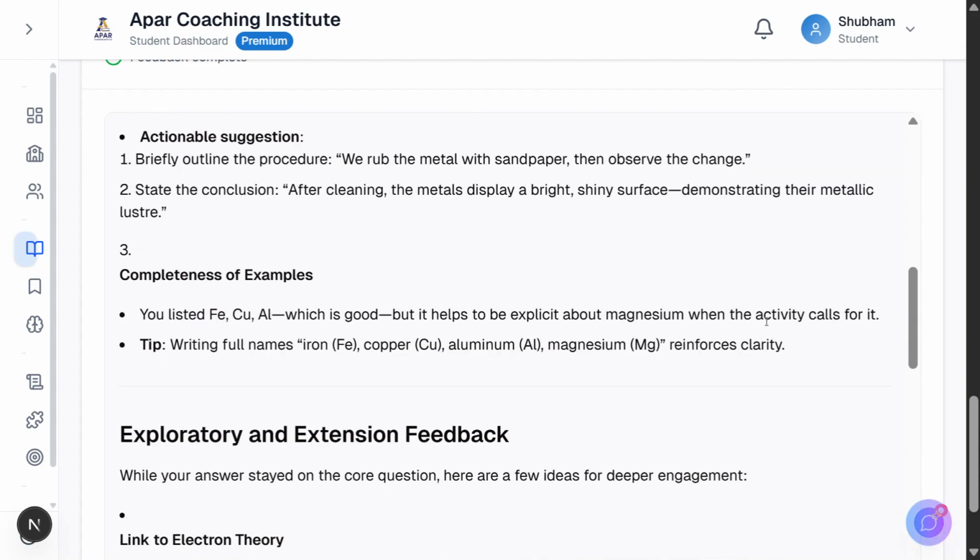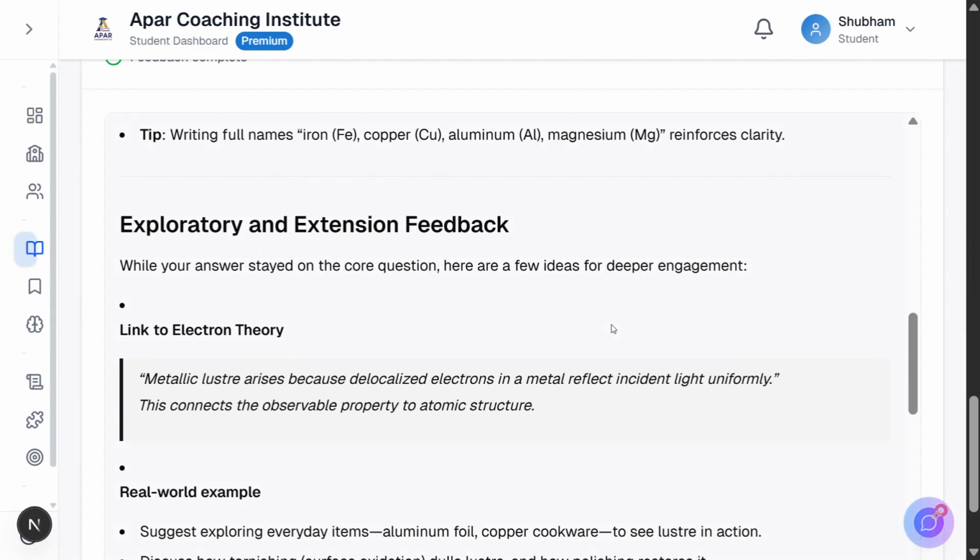The feedback addresses completeness of examples, noting you listed Fe, Cu, Al but suggesting writing full names: iron (Fe), copper (Cu), aluminum (Al), magnesium (Mg), reinforces clarity. Every gap comes with specific guidance on how to fill it. Now comes the exploratory magic, exploratory and extension feedback. The AI suggests deeper engagement.